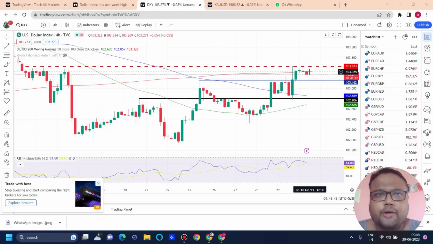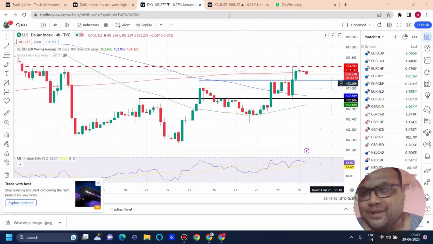There are multiple supports right now, and today we don't have any big news. Yes, Michigan consumer sentiment is coming up, if you look at the economic calendar, but that news will not bring crazy volatility to the market. But today is the last day of the month, so there may be some volatility because of that. Anyways, risk management is our best friend. You need to follow it all the time.